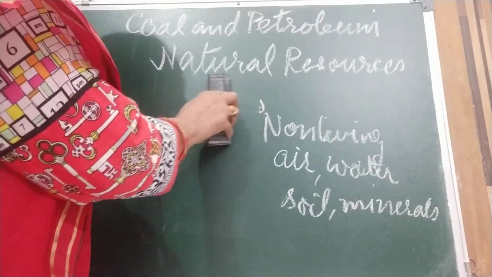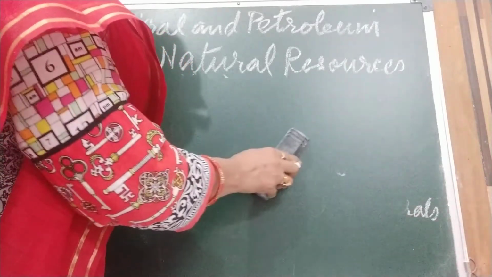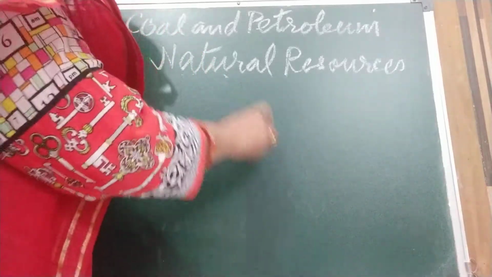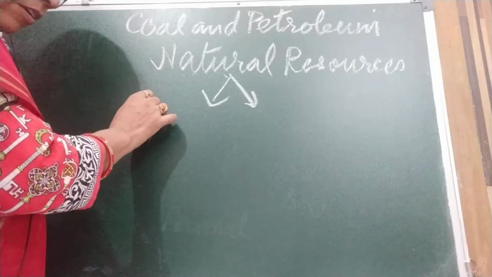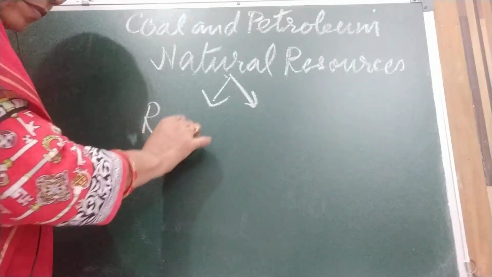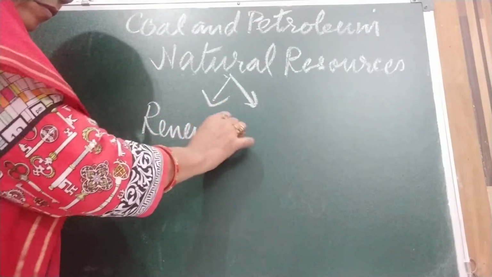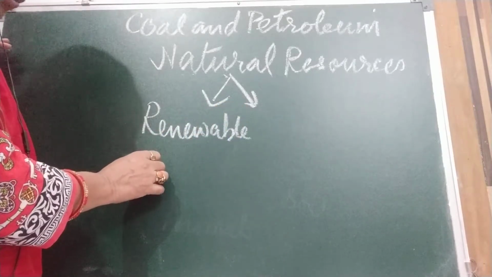Now again, some of these natural resources are renewable and some are non-renewable. According to that also we have divided them into two parts. First, renewable. What are renewable resources?